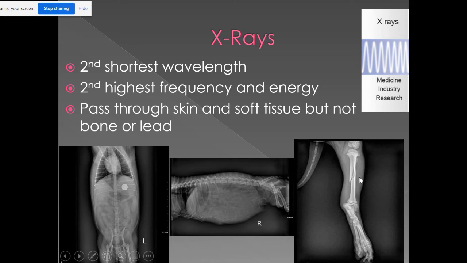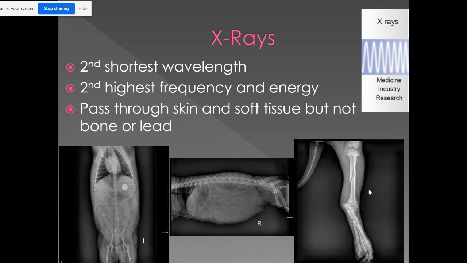This dog came in because it was limping. So we took a picture of its leg. Here's his foot, and here's the leg, and you can clearly see the problem here. The dog broke his leg. So x-rays are a very valuable instrument for the medical field, but they are pretty dangerous, which is why I had to wear a special suit and a badge to monitor how much radiation I was being exposed to. But they are pretty good.